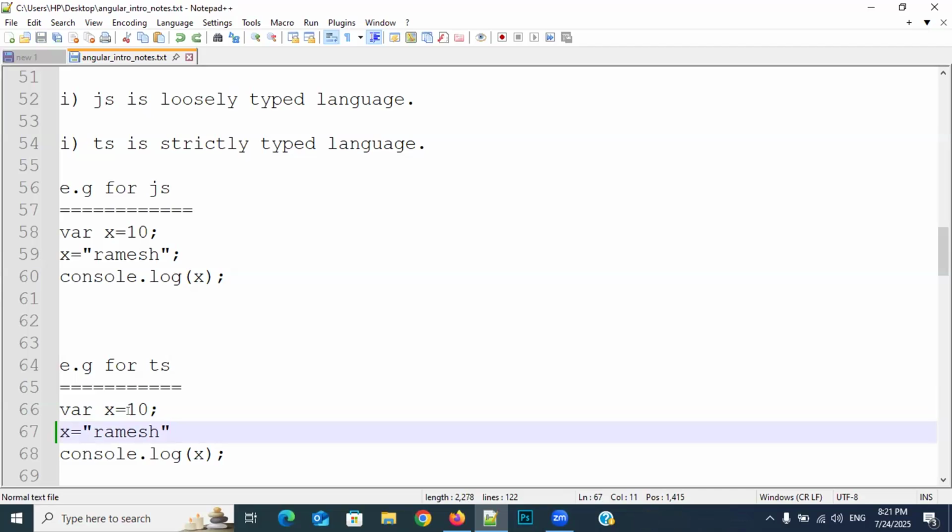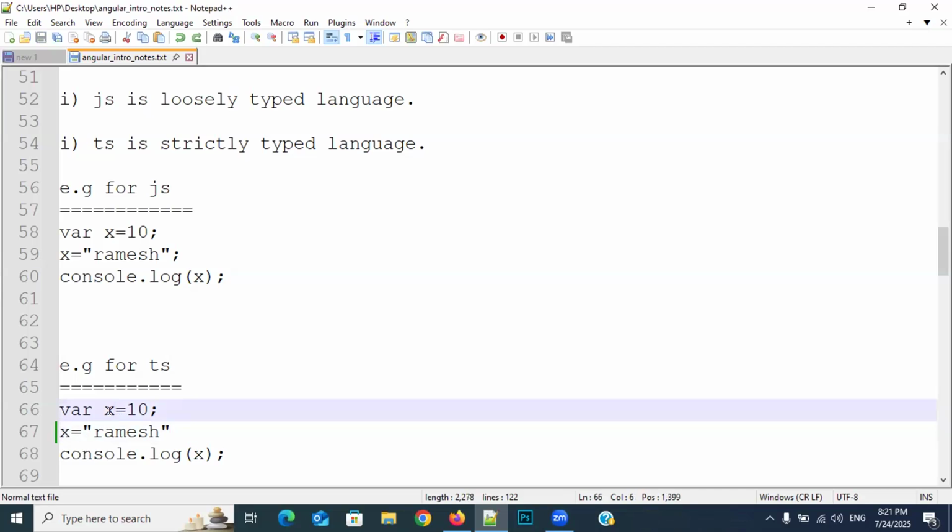Yes, what is the point I told? Here I did not assign the data type, but automatically it will assign the data type. So whether you are assigning it manually or it is taking it automatically, whatever it may be, it will always accept the data as number only. Clear, everyone? Please respond.